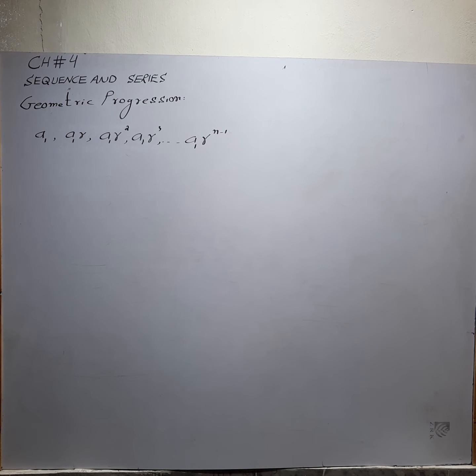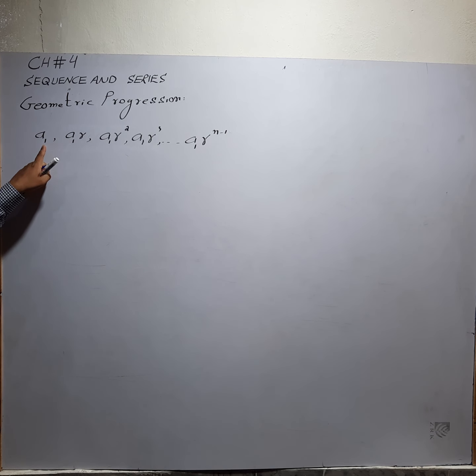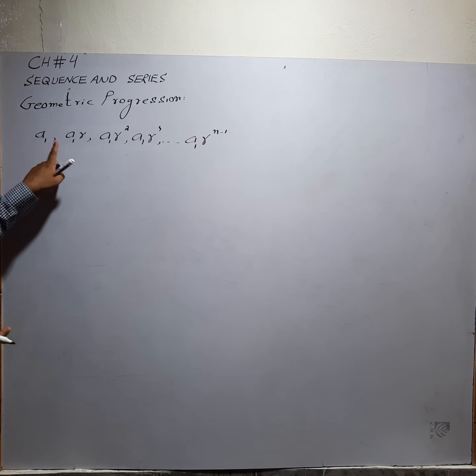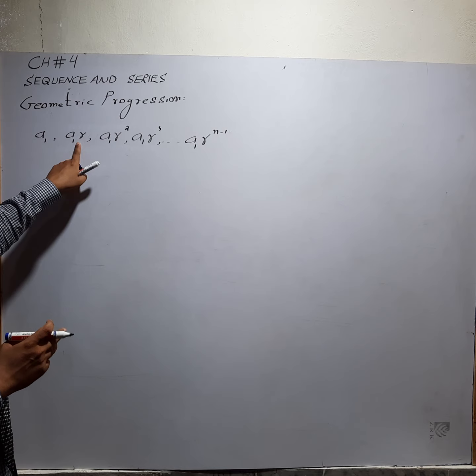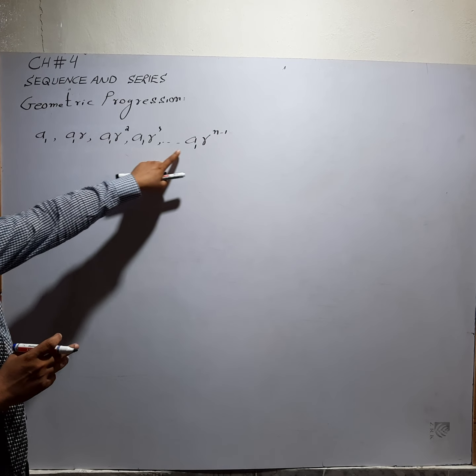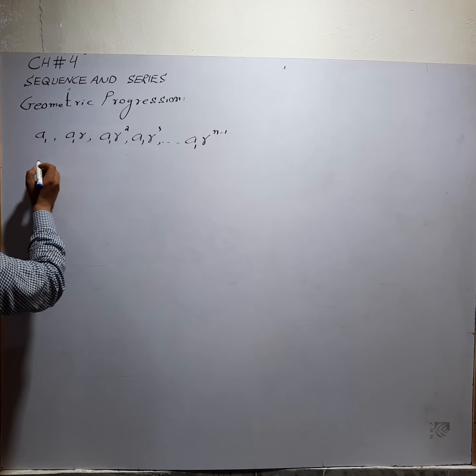What is geometric progression? In a geometric progression, the next term is obtained if we multiply a fixed number with the preceding term. For example, a1 multiplied by r is a1 r. Next, a1 r is multiplied by r, giving a1 r square, and so on. In this case, r is called the common ratio.